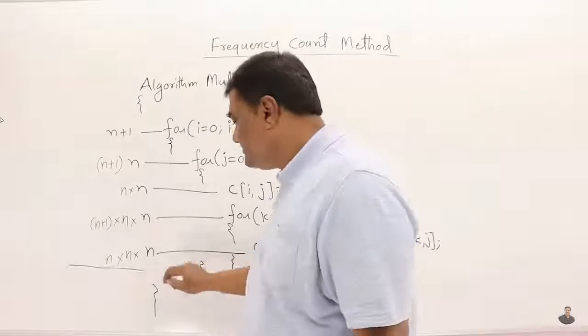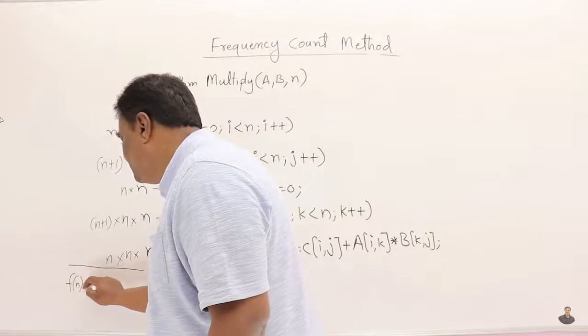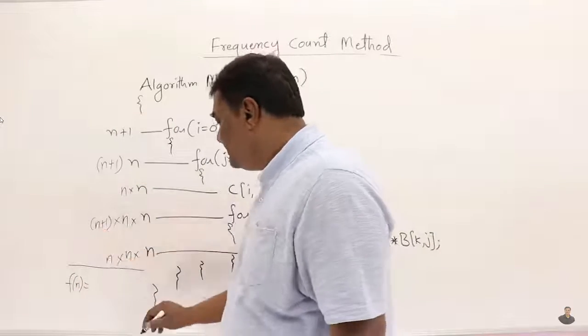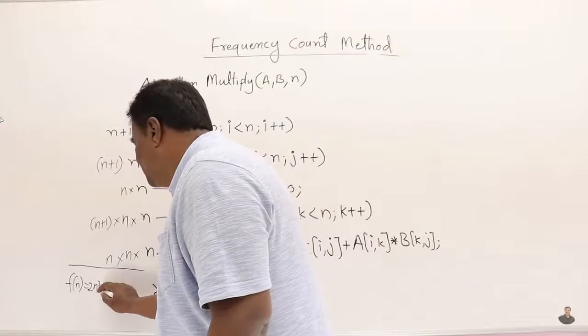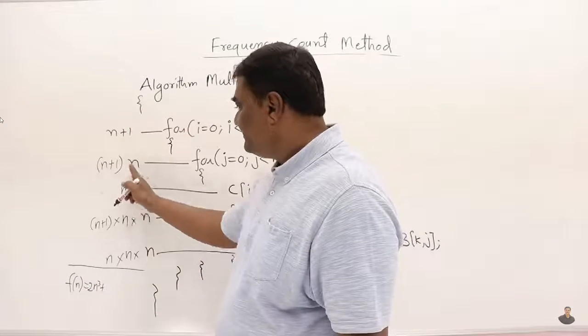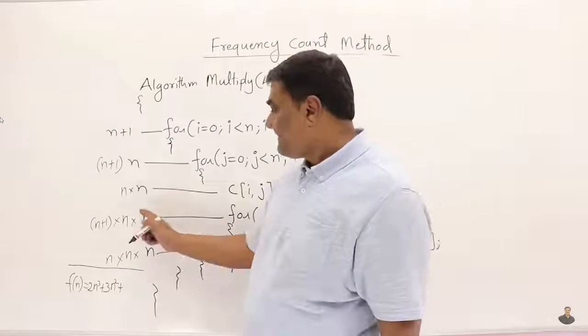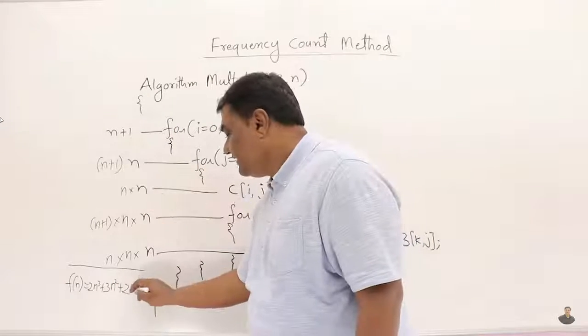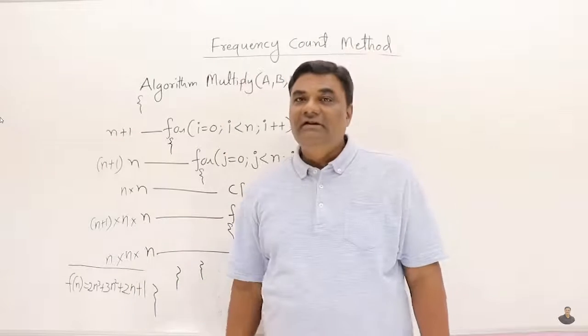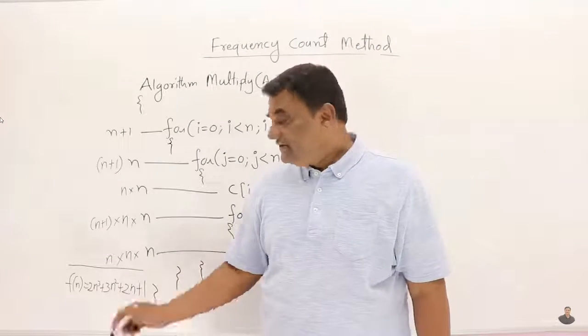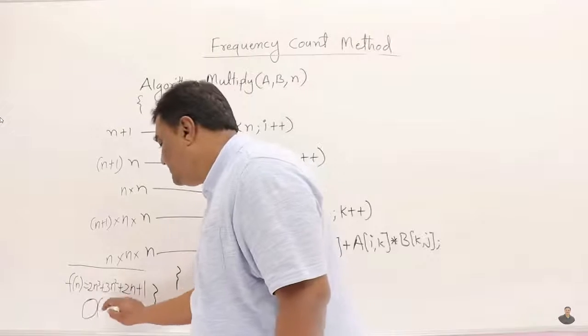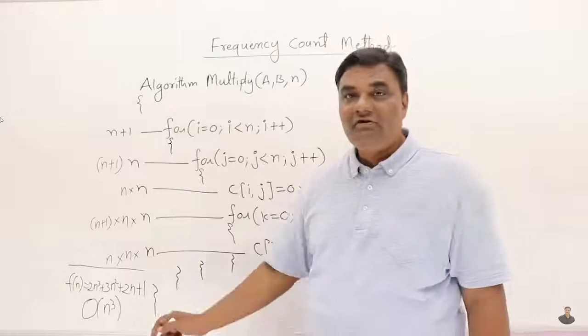If you finally write down the time function, f of n will be equal to n cube and one more n cube, 2n cube, plus n square and n square and one more n square, so 3n square, plus n and 2n, so 2n plus 1. That's it. Now we got the degree of the polynomial as cube. So the time function is order of n cube.